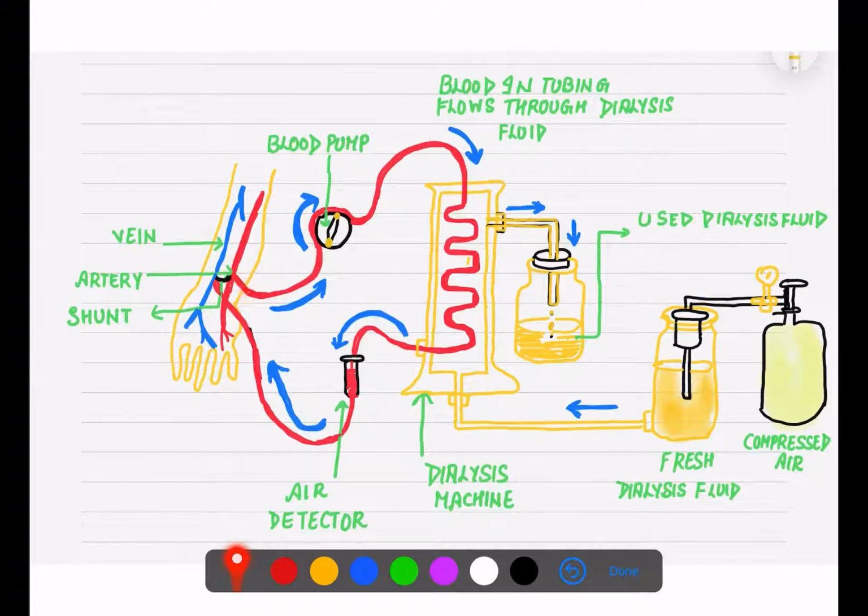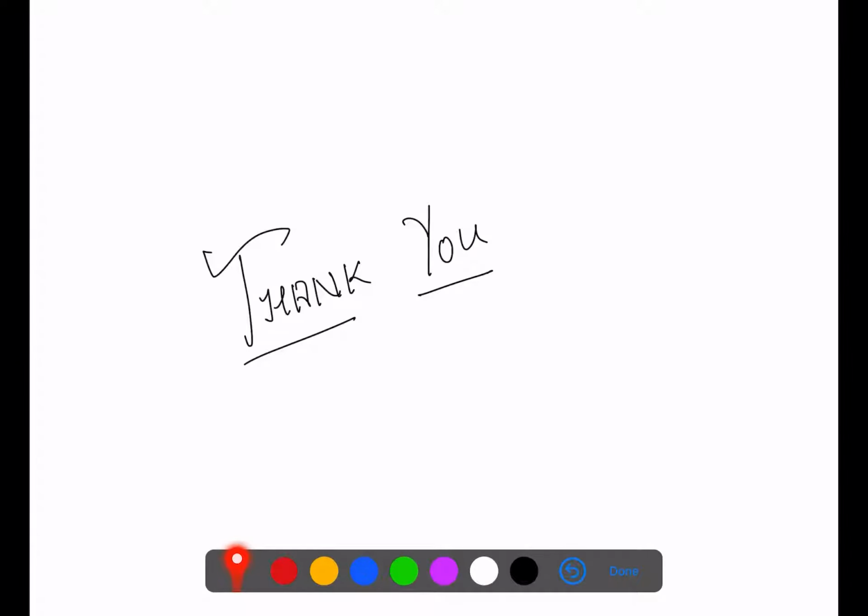Now look at the arrows once again, just give me a minute, I will explain the arrows also. This arrow shows that blood is coming from the artery, and then it is moving to the tubes, and there it is filtered out. This one is used dialysing fluid, and after this, fresh dialysing fluid is added to the machine, and purified blood is sent back to the vein. We are taking it from the artery and sending it back through the vein. So this is all about our chapter, life processes.